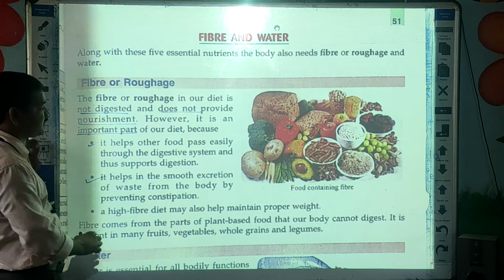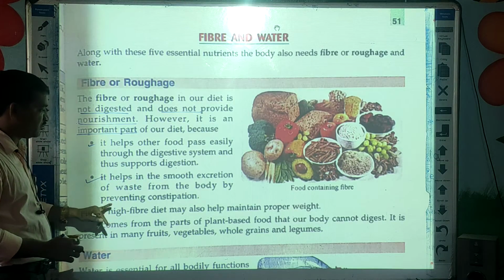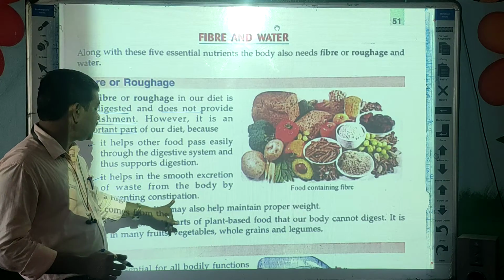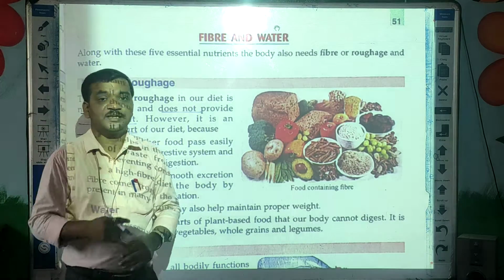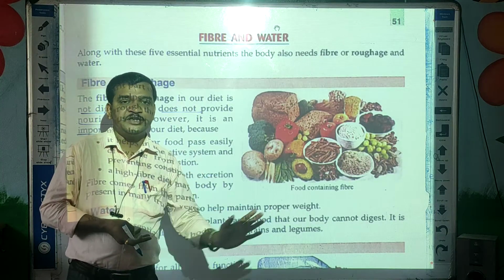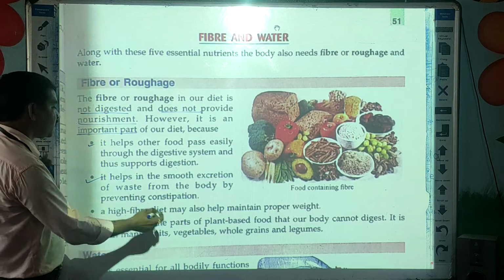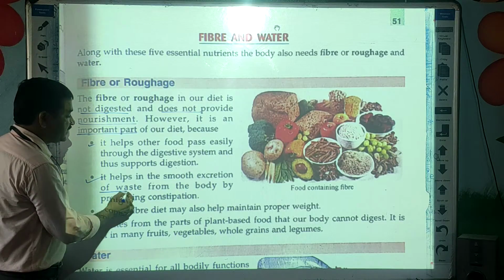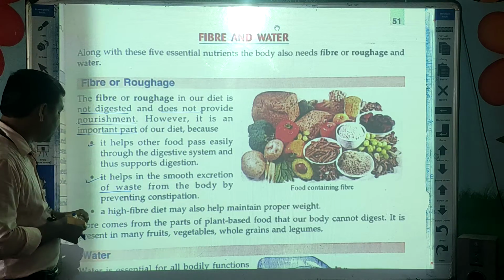It helps in the smooth excretion of waste from the body by preventing constipation. So it helps in the smooth removal of waste from our body.